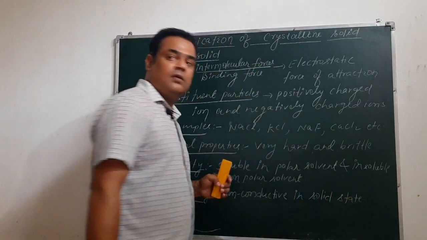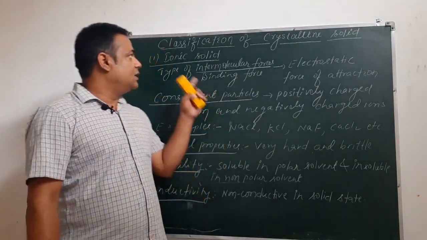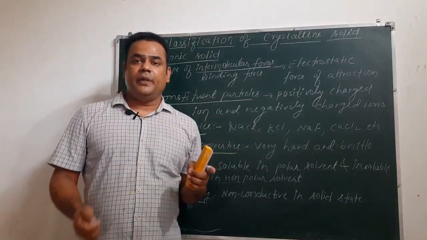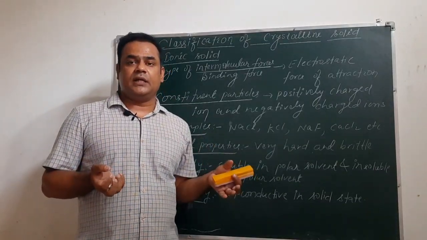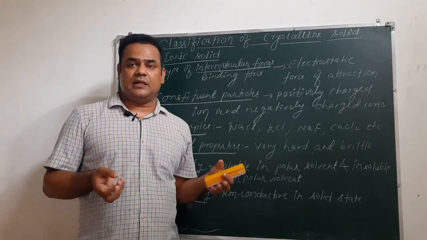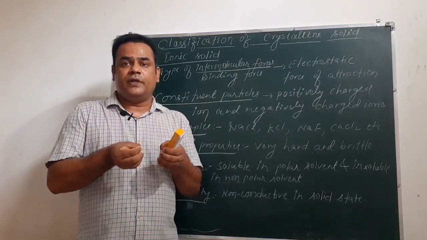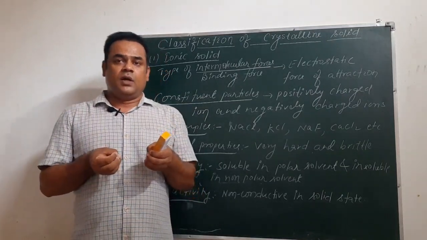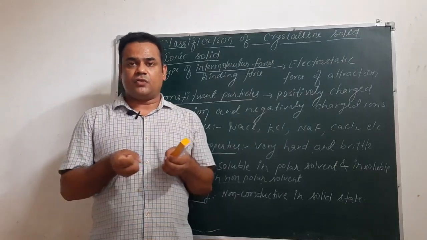Why non-conductive in solid state? Because in solid state the ionic solid will not be dissociated as Na plus and Cl minus. Ionic solid does not exist as Na plus and Cl minus. Their constituent ions are bound together. They are not free to move. This is the property of the solid state of matter, that constituent particles are held very strongly together.